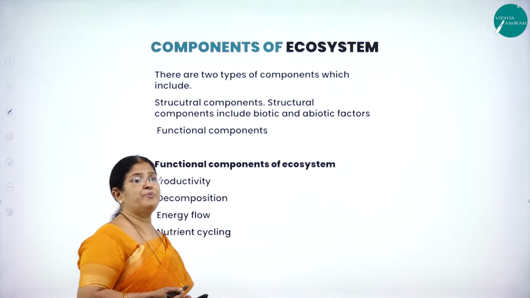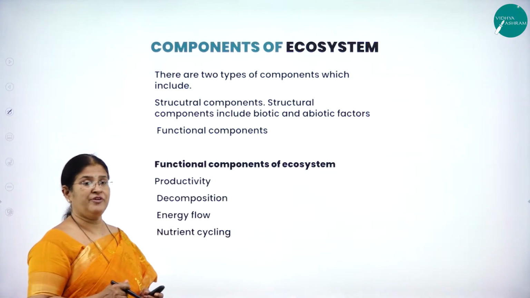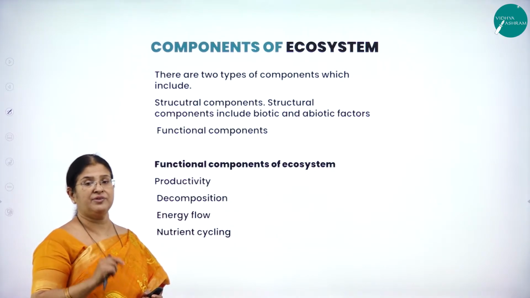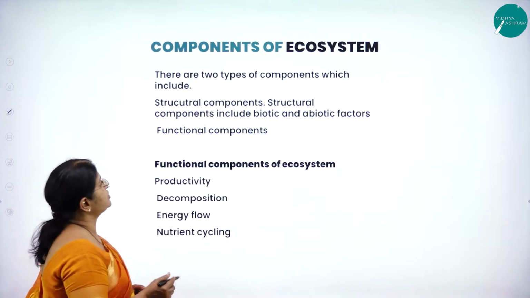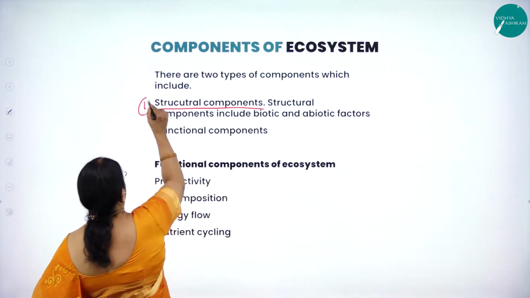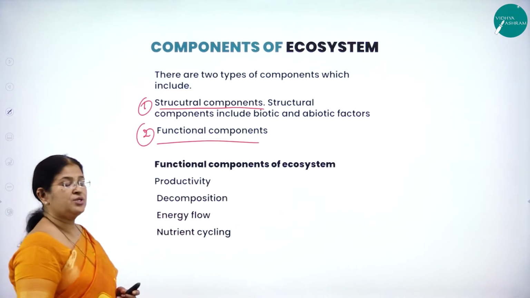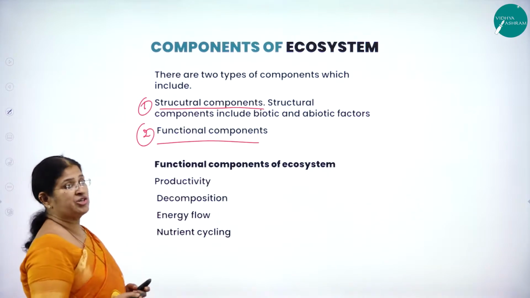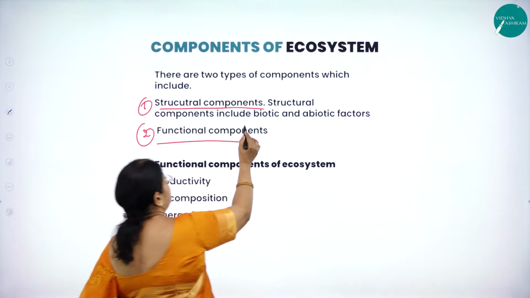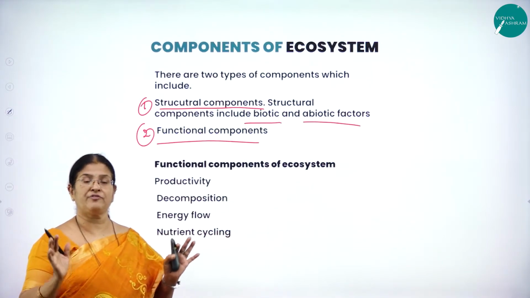So what are the components of ecosystem? The two very important components of the ecosystem are one is called the structural component, the other one is called the functional component. So there are two types of components. One is called the structural components and the second one is called the functional components. So what are the structural components then? The structural components comprises of biotic and abiotic factors, both. Structural component of an ecosystem.